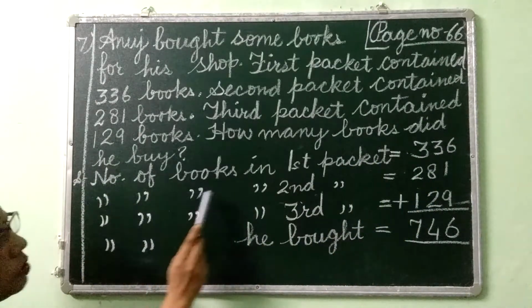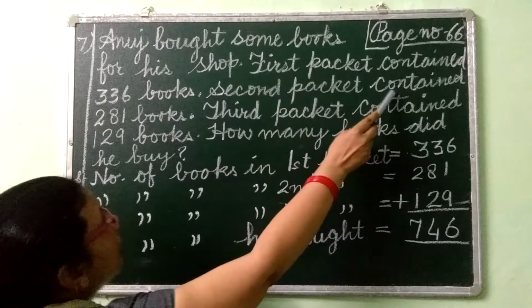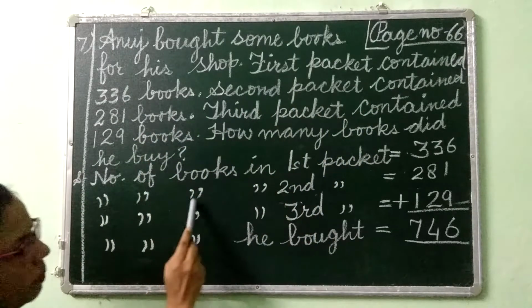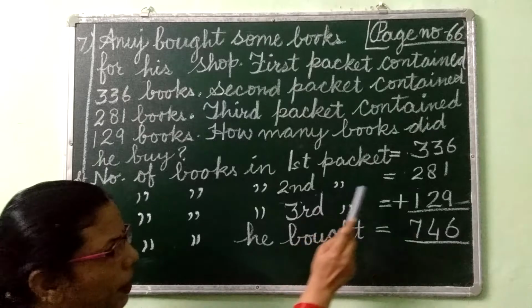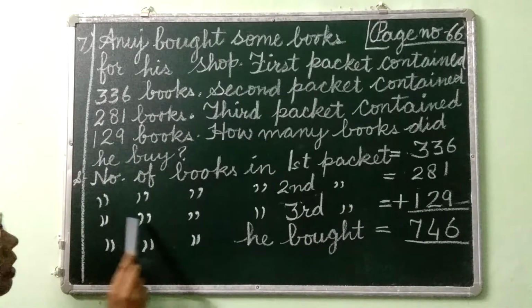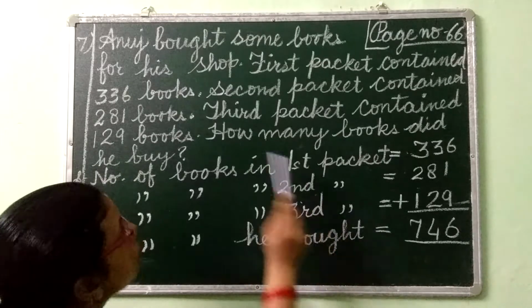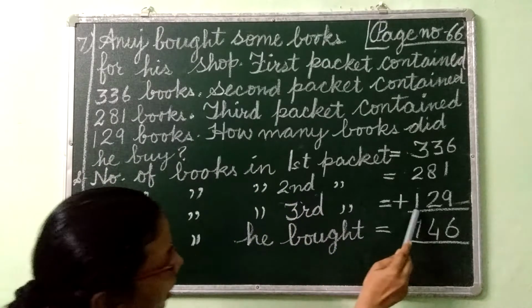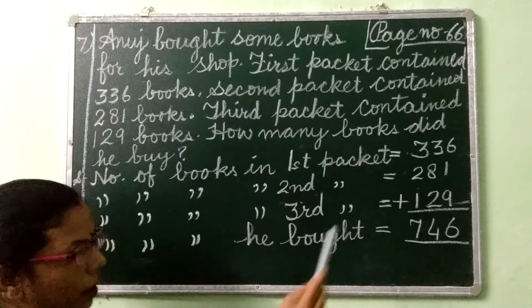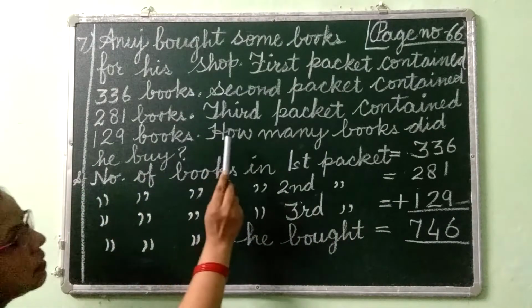Number of books in second packet: you have to see from here, second packet contains 281 books. So, number of books in second packet equal to 281. Now, number of books in third packet. Third packet, how many books? 129. Now, you have to put the sign of add.